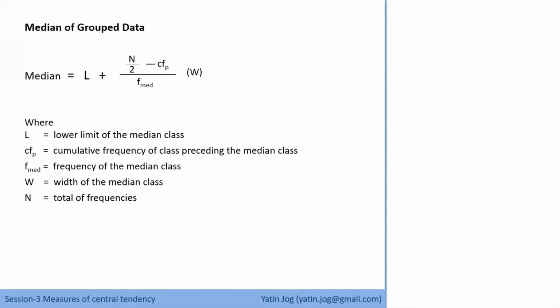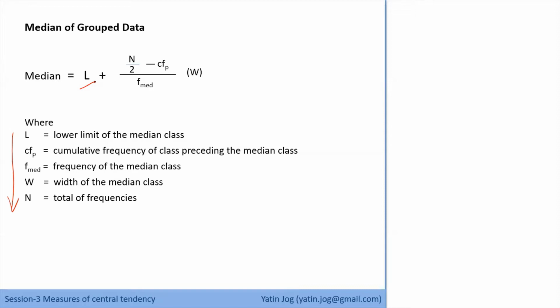The formula says L plus (n by 2 minus CFP) divided by F med, multiplied by W, where I have given the meanings also. My request to you is either you can take a screenshot of this screen, or write down all these meanings somewhere, or take a snapshot from your mobile, so that whenever we start solving the problem, you will be aware of the meanings of all these notations. L stands for the lower limit of the median class.